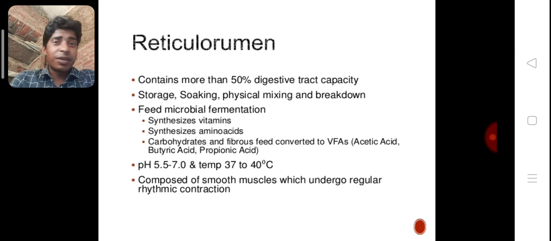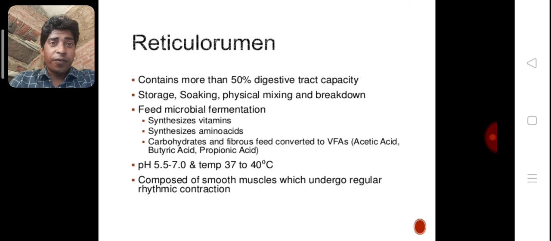You know, vitamins are also proteinous. Carbohydrate and fibrous feed are converted to VFAs, that means acetic acid, butyric acid, propionic acid.